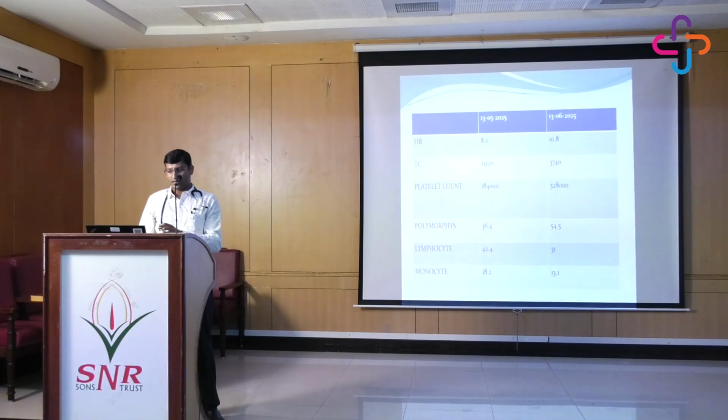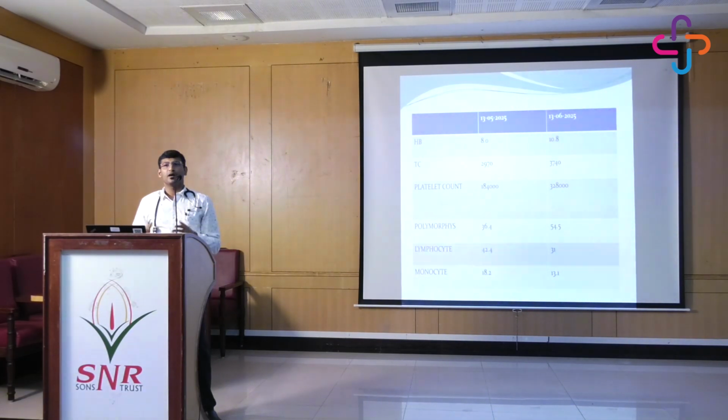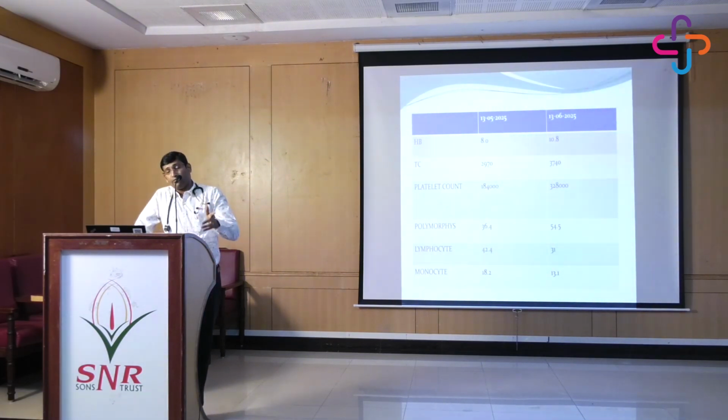well so far. So if you see, this was the last counts on 13/6. The platelet count is 3,20,000, and the hemoglobin is close to 10.8. The poly, again, the neutrophils have come up very good. It's around 60%. So again, what we are trying to say is all these patients will require some sort of evaluation. Even though we will have a high index of suspicion at the back of our mind, sometimes it's very difficult to convince the patient that this patient is having some sort of hematology pathology, especially MDS or AML, because all these signs and symptoms happen within a short span of 2 weeks.